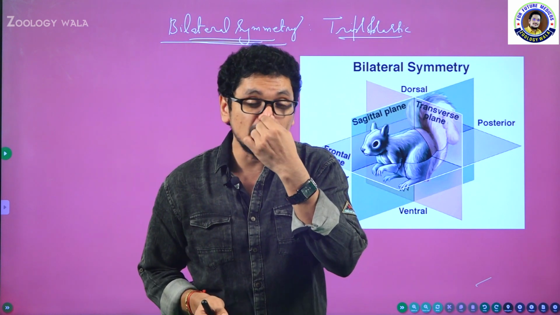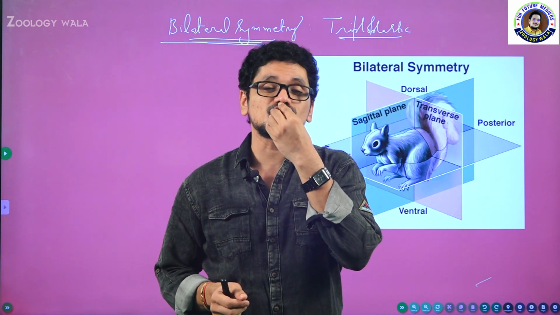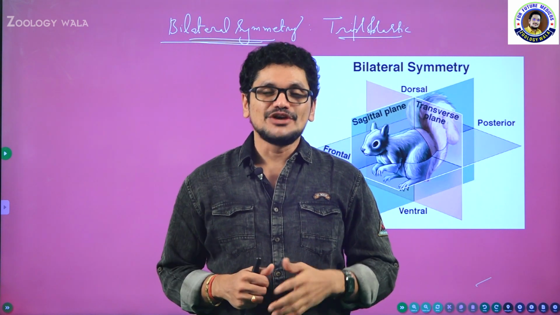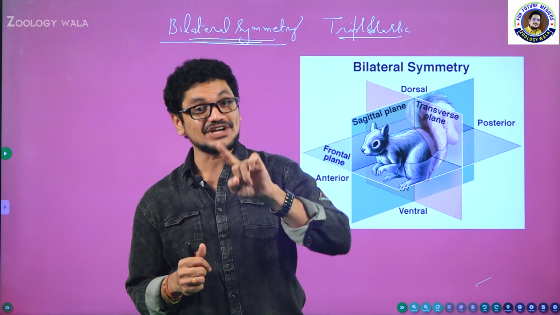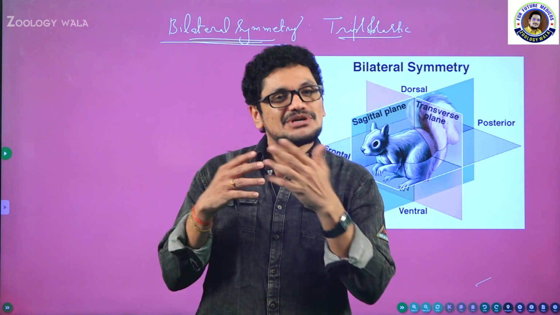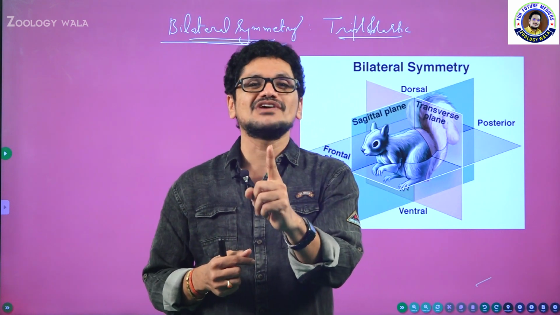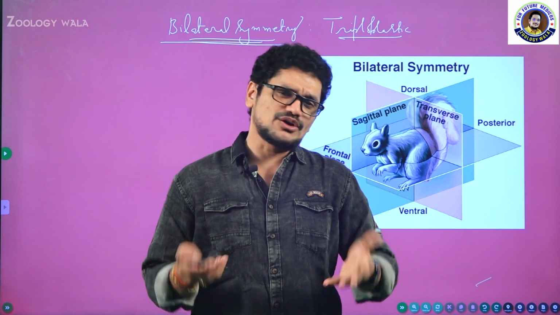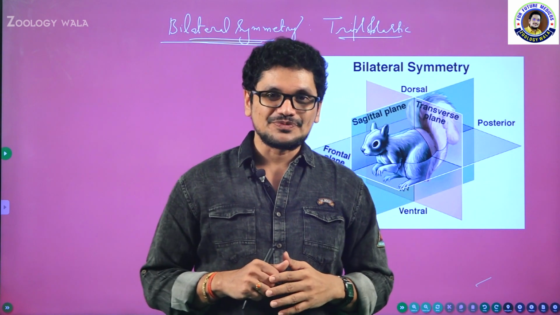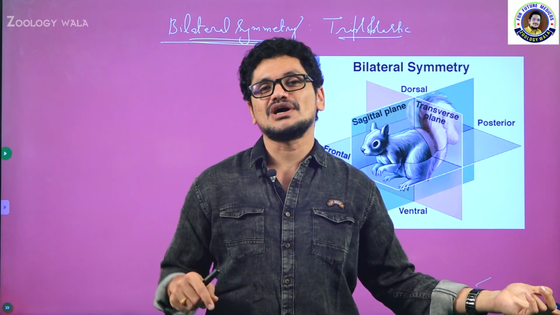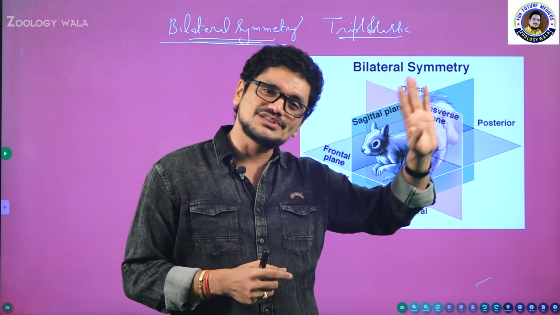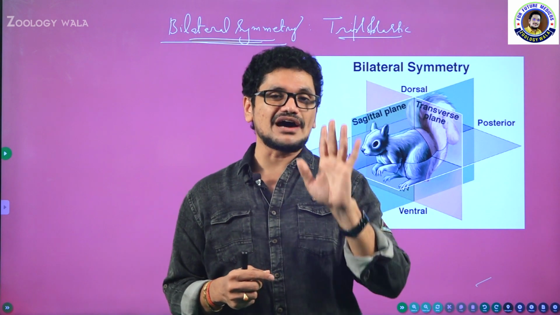Then you may ask me, sir, we have only one nose, only one mouth, then how are these organs going to separate? If there is only one organ, and that organ is present in the central axis, that organ will be shared. Nose will be shared, mouth will be shared. Okay, good. Then you may ask, okay sir, what you said is good. If two parts are present, one part is in one half, another part in the other half. If only one organ is present in the central axis, that organ will also be shared.